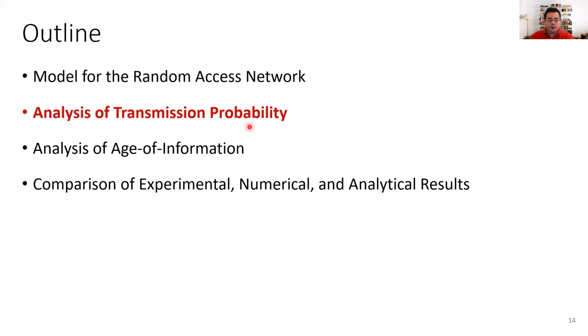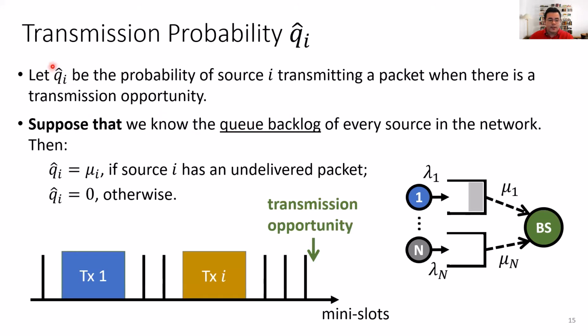Now let's discuss transmission probabilities. Let Qi hat be the probability that source i transmits a packet when there is a transmission opportunity. Here we know already that if there is a transmission opportunity and we know the queue backlog and we know that there is an undelivered packet, then this source is going to transmit this packet with probability mu, right? So the transmission probability is going to be mu if there is a packet. If there's no packet, then of course the transmission probability is going to be 0, the transmission probability in that particular transmission opportunity.